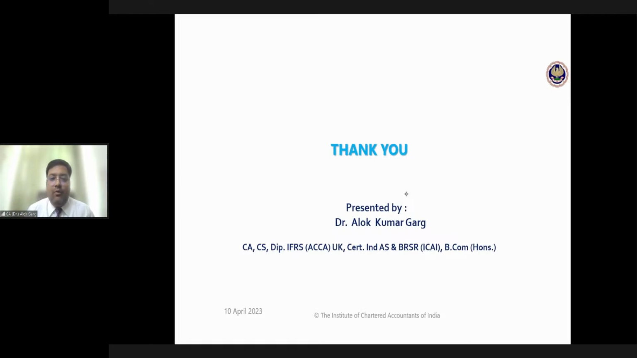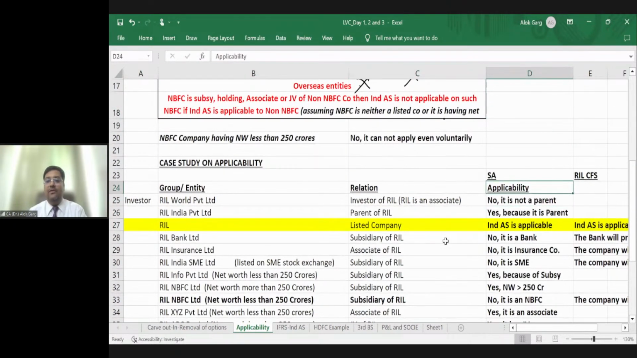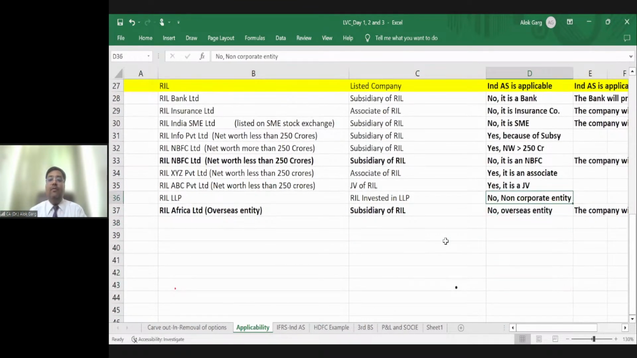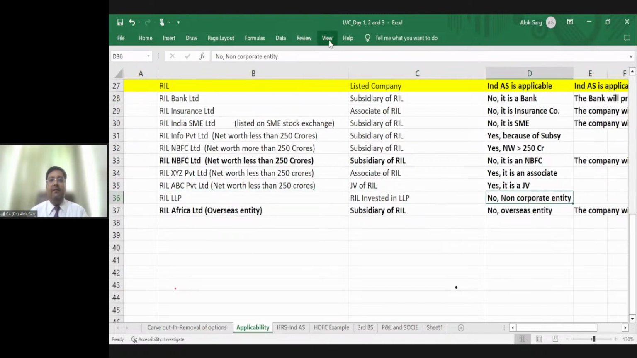Thanks, Kishore, Rahul. So Vikalp is asking, sir, in the Excel case study, RIL LLP, can you explain why Ind AS is applicable to it? In the Excel case study, I have never told you that Ind AS is applicable on RIL LLP. Let me show you. I have told that no, it is a non-applicability. On the applicability on the standalone financial statement, I have said that no, because it's a non-corporate entity. It's a non-company, right? I never said yes. Is that clear?